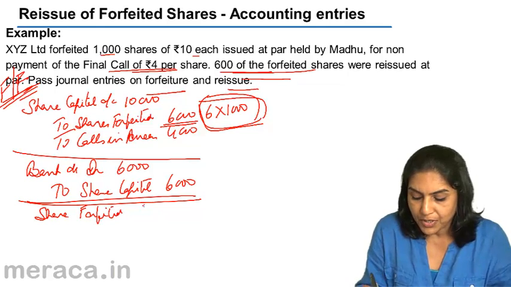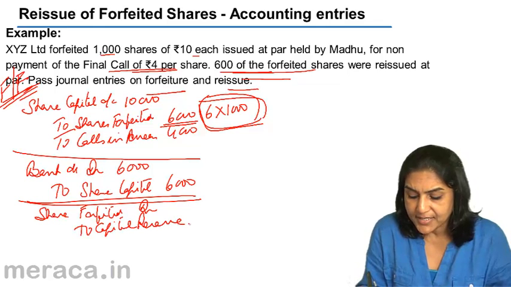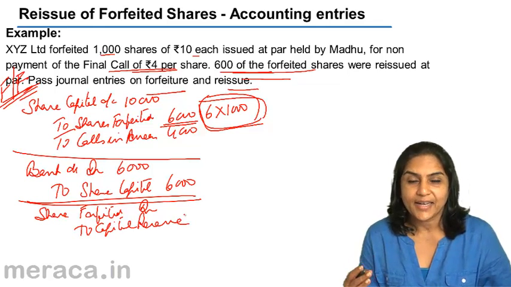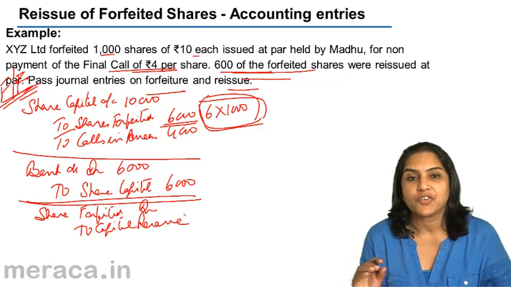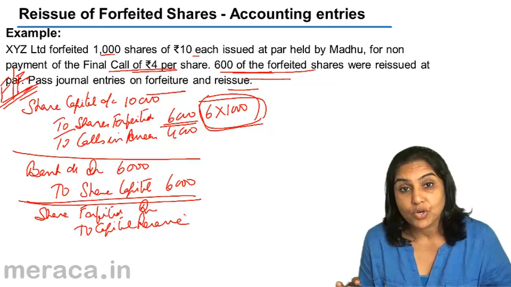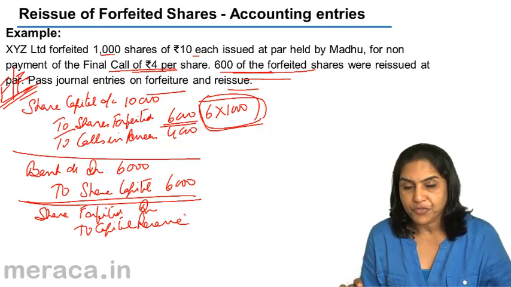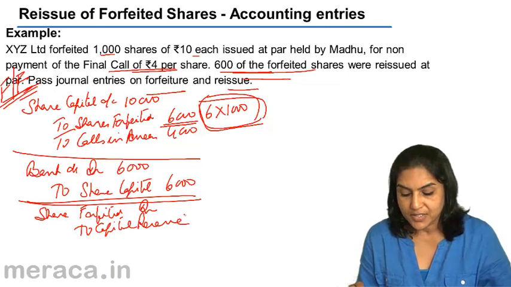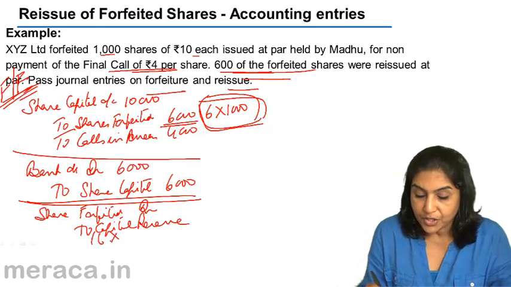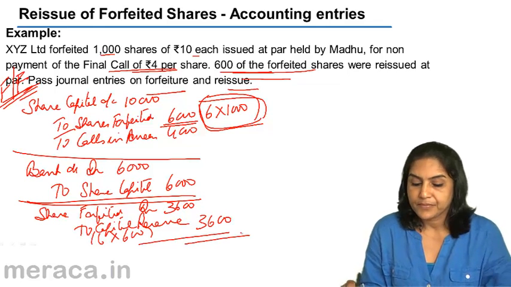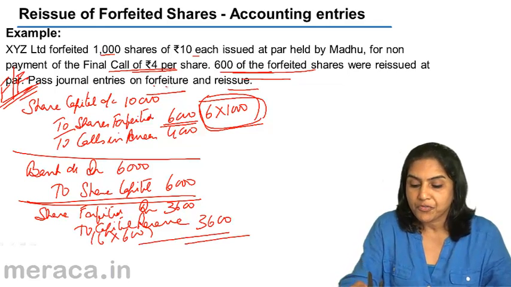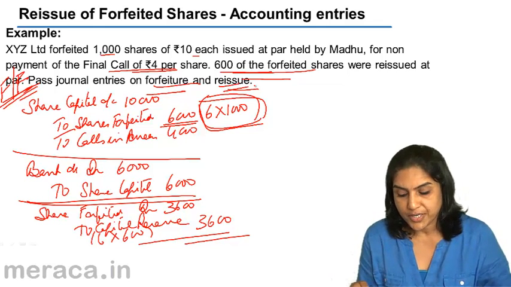Shares forfeited account debit to capital reserve. The net gain is actually 6 rupees per share. Net gain is also 6 because when shares were reissued, they were not reissued at a discount. There was no loss. Therefore, shares forfeited account debit to capital reserve an amount of 6 per share into how many shares reissued? 600. Therefore, 3,600. This would be the entries on forfeiture and reissue of shares.